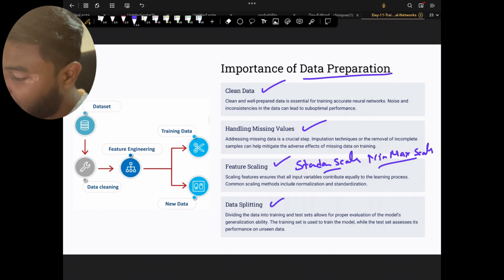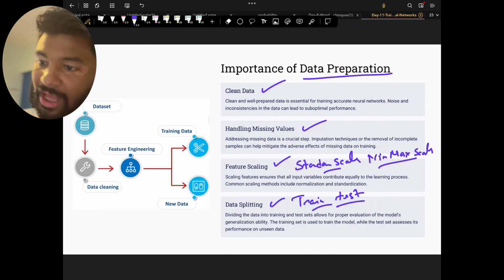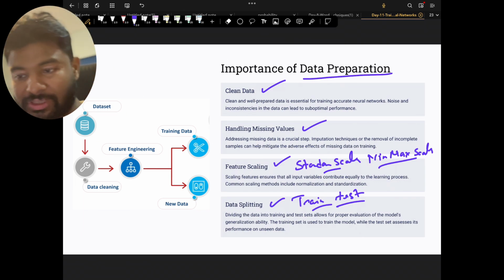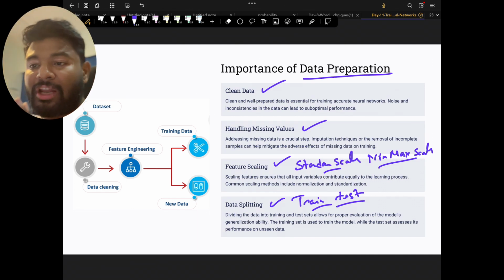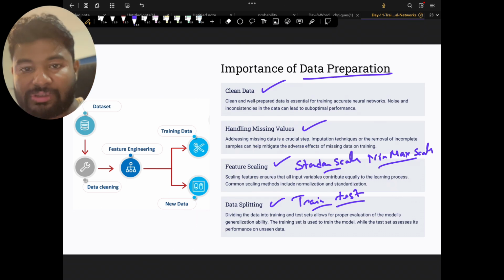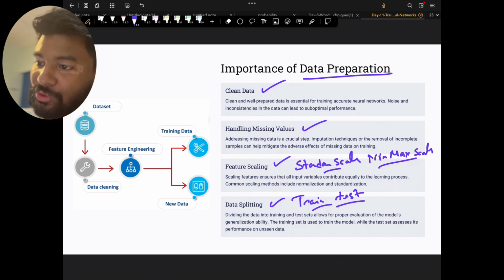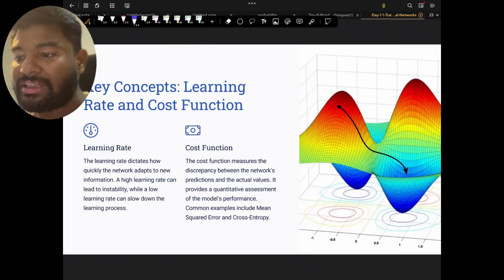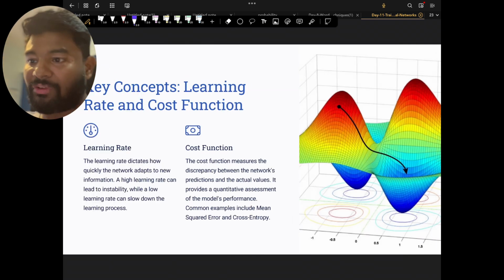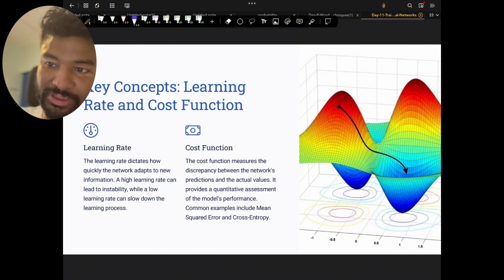Then of course do the train test split. Never forget that, because it helps you be more confident when you implement this model on the production side. These are the common data preparation things which you need to do, and when I show you the Google Colab code, it's going to happen. So don't get confused by these concepts. Now, when we think about backward propagation, always understand that two things are going to happen in that operation, right?